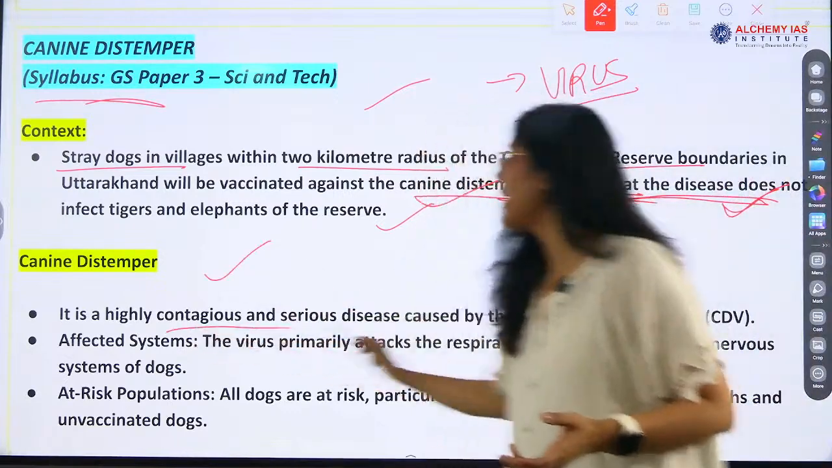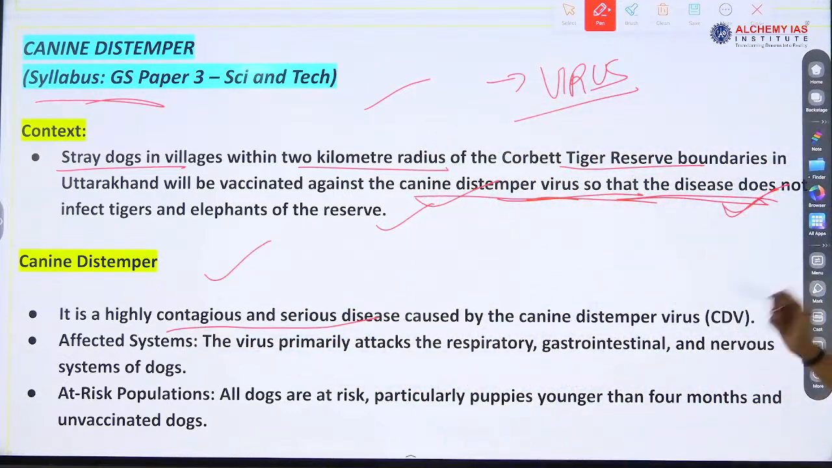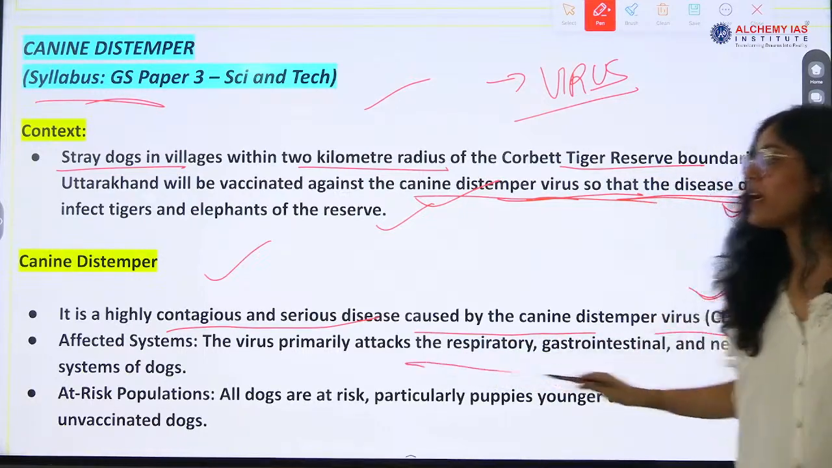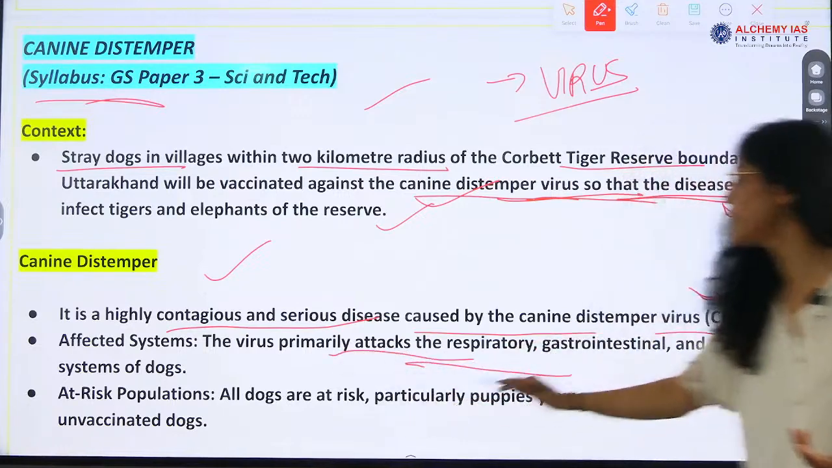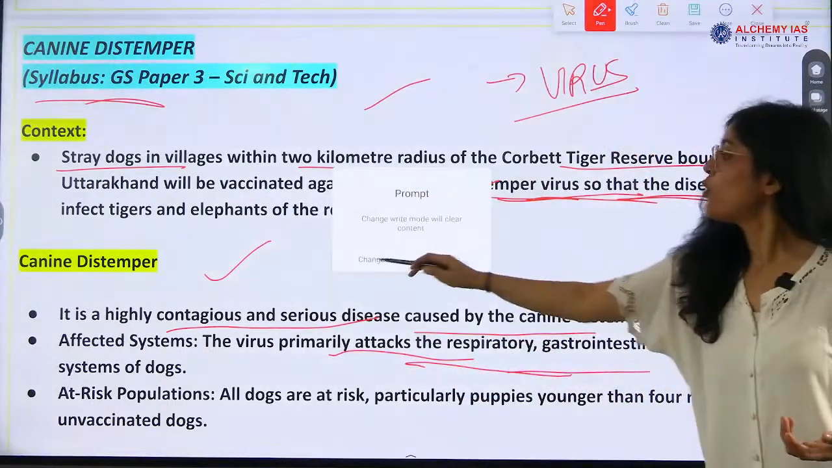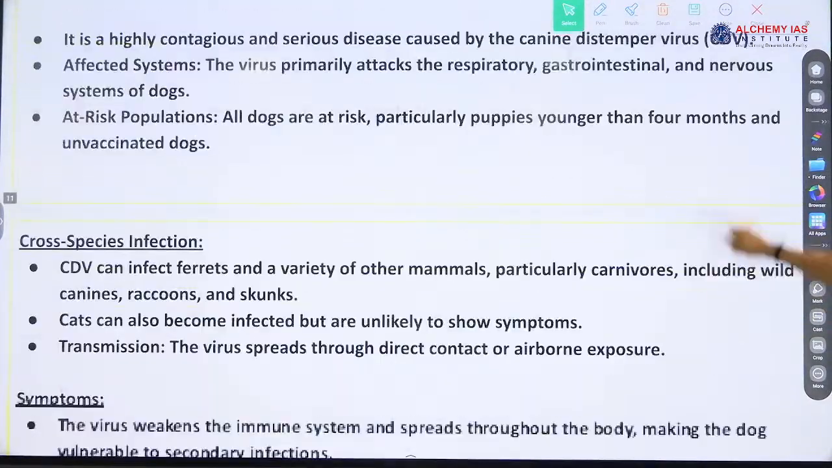Canine distemper, a highly contagious and serious disease, right? The CDV virus affects systems: the virus primarily affects the respiratory, gastrointestinal and nervous system of the dog.